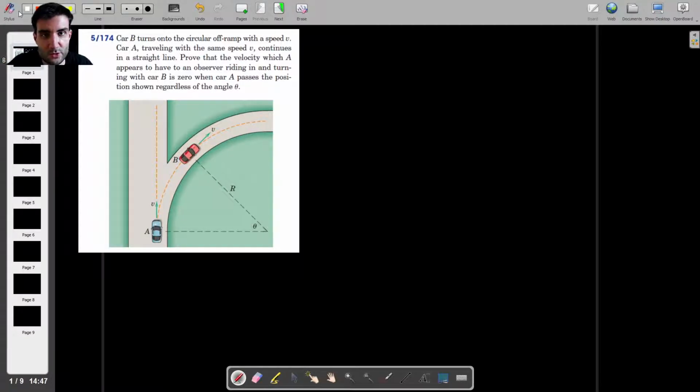Here's a nice kinematics question which explores the idea of relative velocity as seen from the perspective of an observer that is rotating. Okay, and we're going to explore this misconception in a couple of steps.